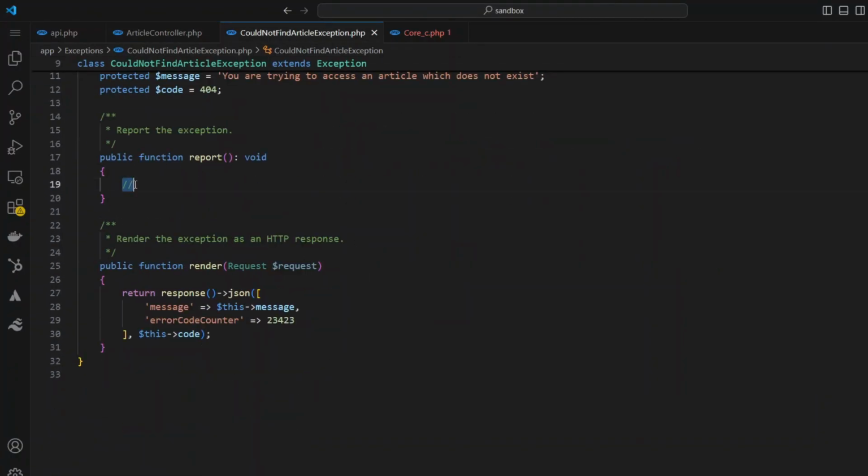Next, we're going to look at report. If you've already given the information you needed to the user, what mistake they're making, what does report do?